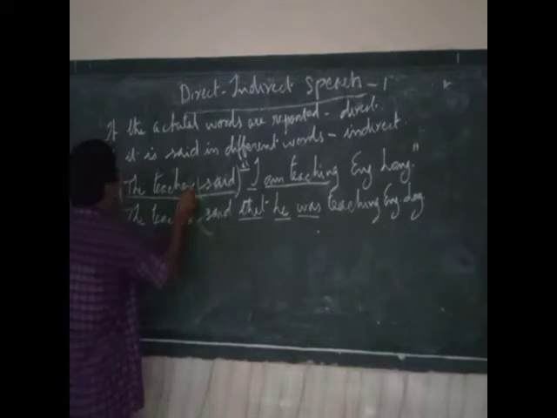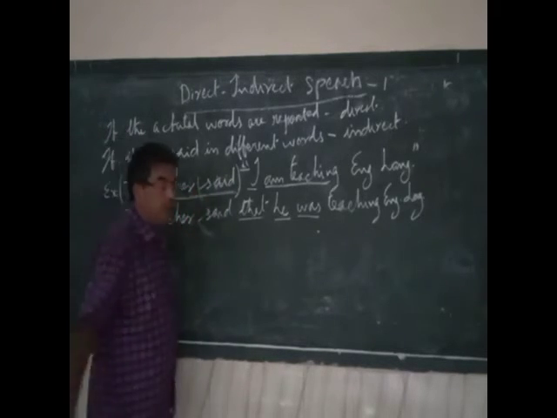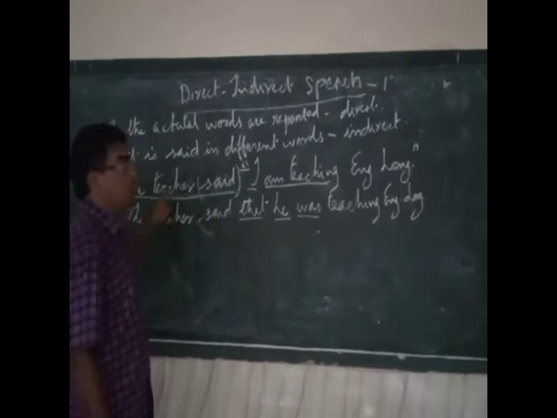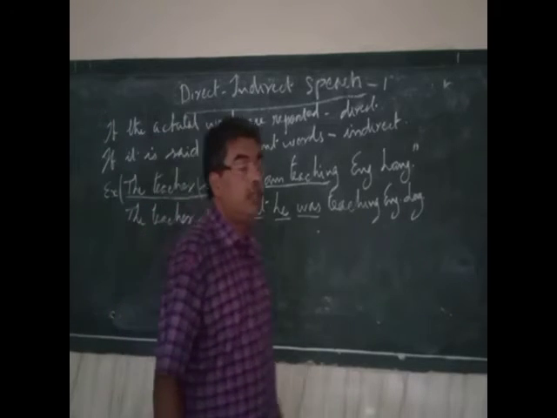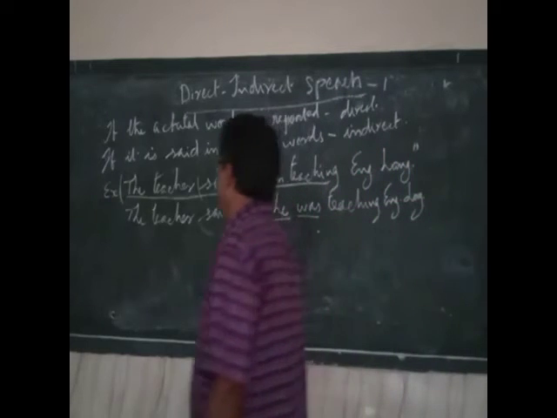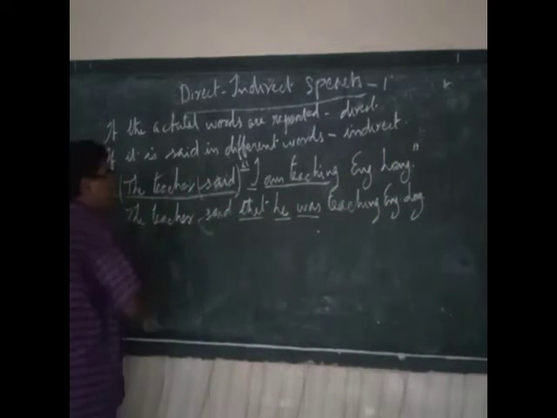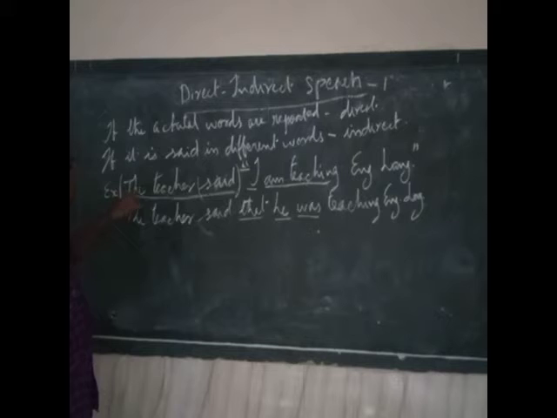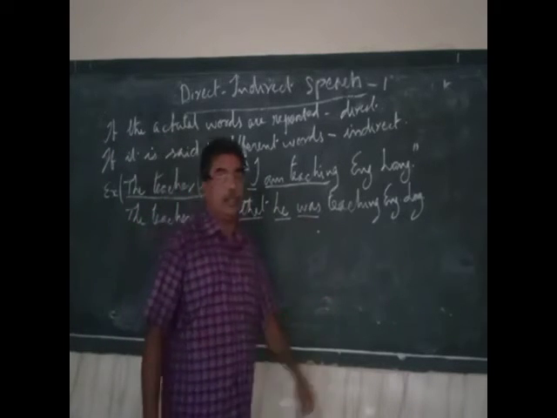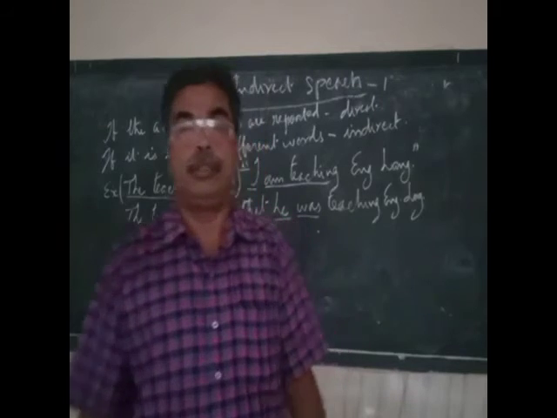This is the subject of the reporting verb, the person who has done this action. So this is called the subject of the introductory verb.